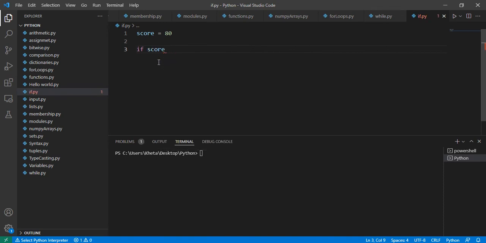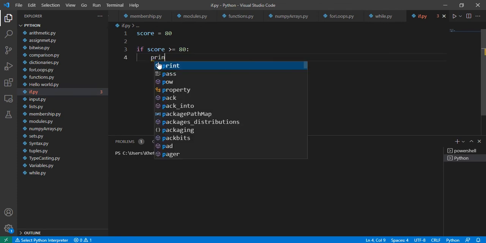So you're going to say if, and then the variable or whatever it is that you're checking. So what is our condition? Should it be greater than 80? And the answer is no. It should be greater equals to 80, because remember that level 7 is 80 to 100. So 80 is included in that range. So look out for that, whether it's greater or whether it's greater equal to and stuff like that.